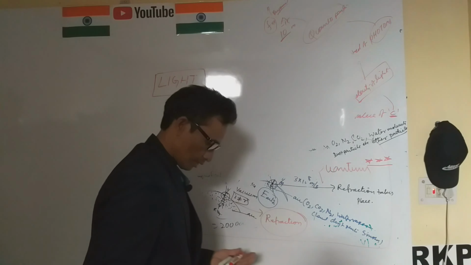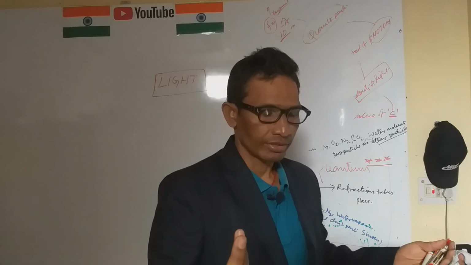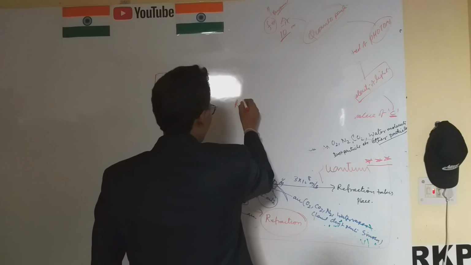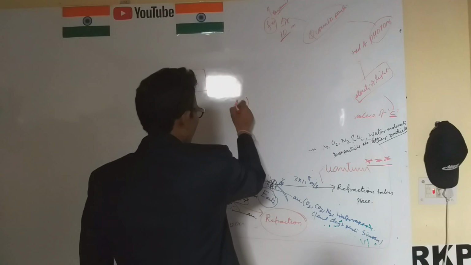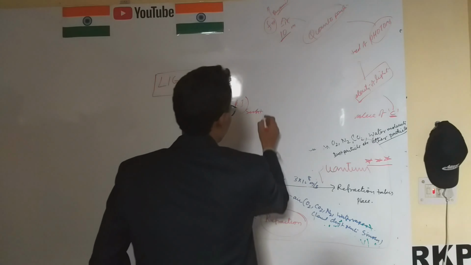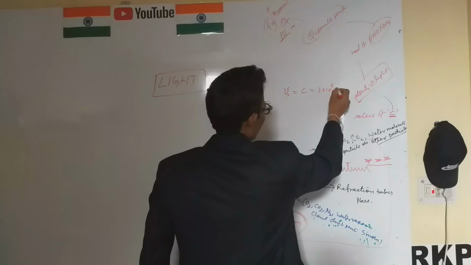We know that the refractive index of any substance, material or matter is equal to the velocity of light through the vacuum divided by the velocity of light through the medium. The velocity of light through the vacuum is C, and C equals 3 into 10 to the power 8 meter per second.